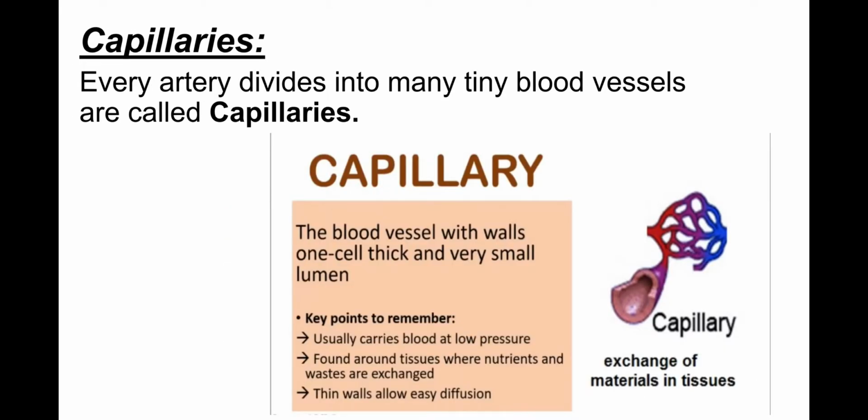Another one, capillaries. Every artery divides into many tiny blood vessels called capillaries. These are blood vessels with a wall one cell thick and a very small lumen. The main features: usually carries blood at low pressure, found around tissues where nutrients and wastes are exchanged. Thin walls allow easy diffusion.